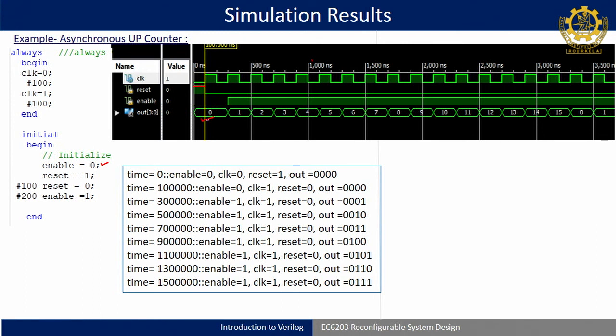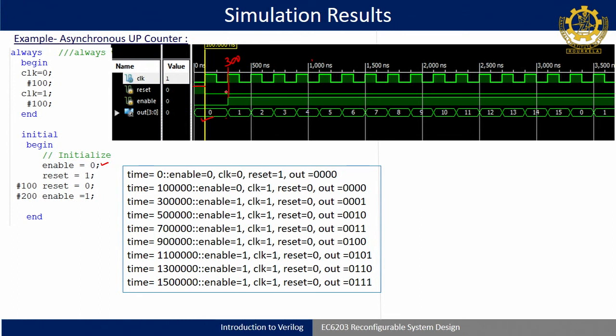If I did not make reset high here, you may get a red line here. So, when I make reset high, my output is 0, and from that it will start counting up. After 100 reset is 0, but after 200 enable is high, that means at 300 time units my enable is high.